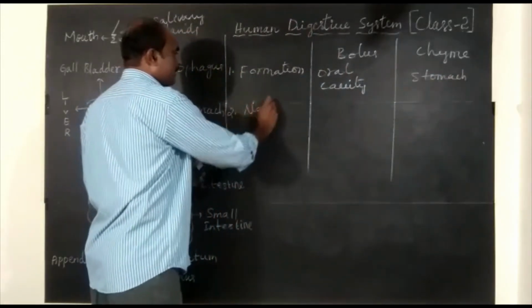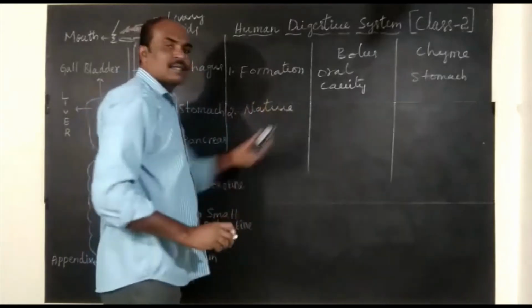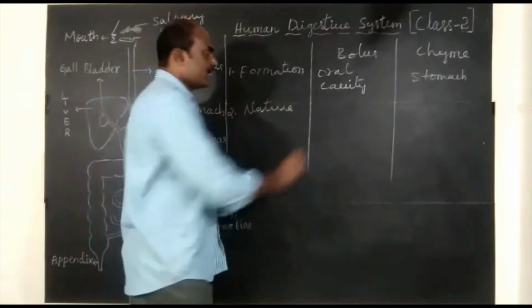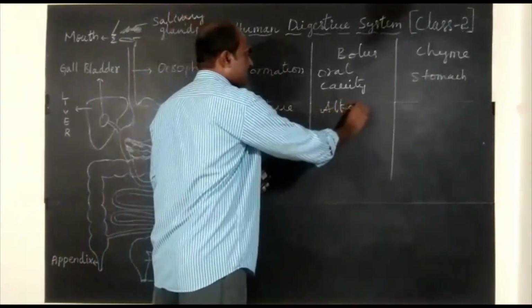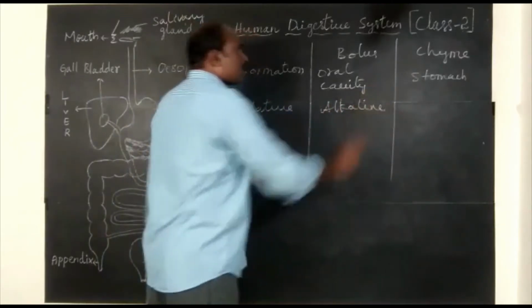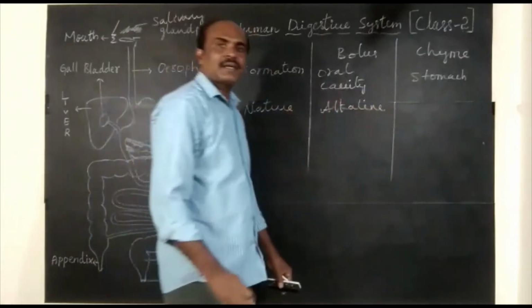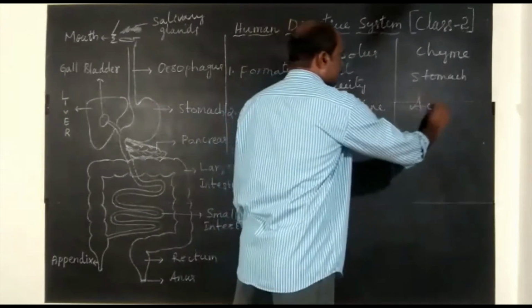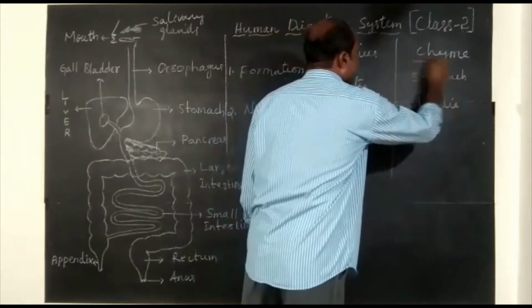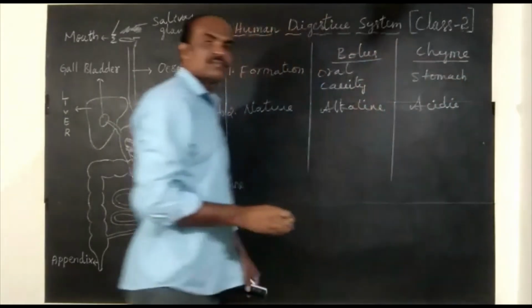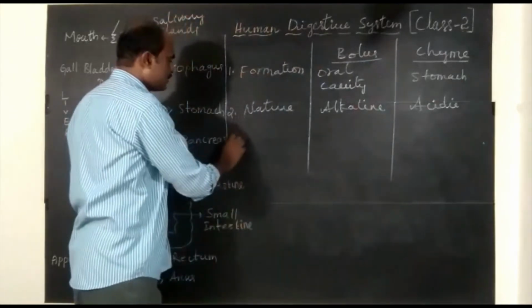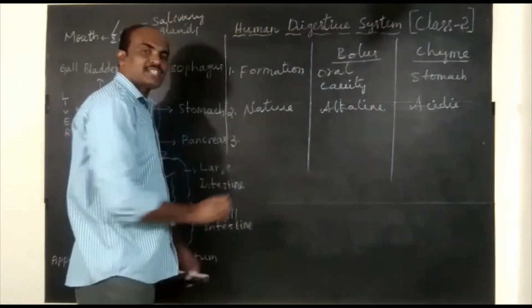Second one, nature. Bolus is alkaline in nature. Alkaline means basic. Chyme is acidic in nature. Then third one, passage.